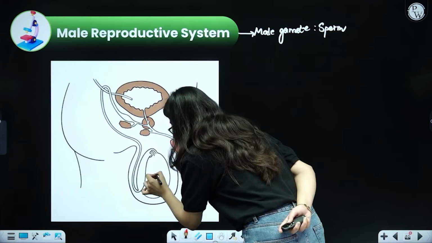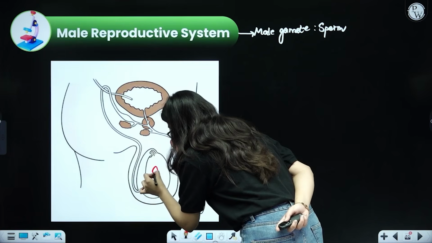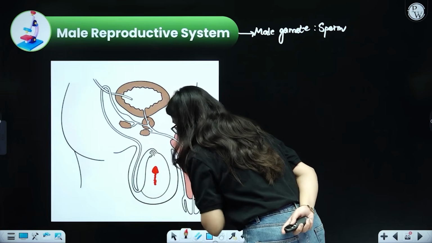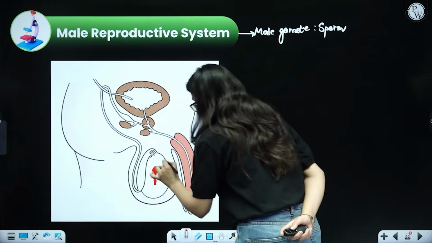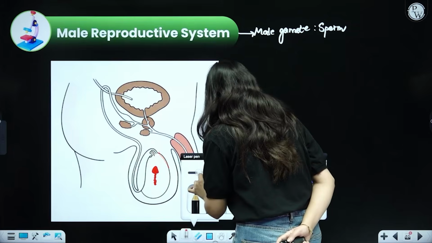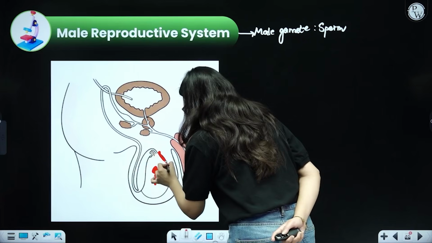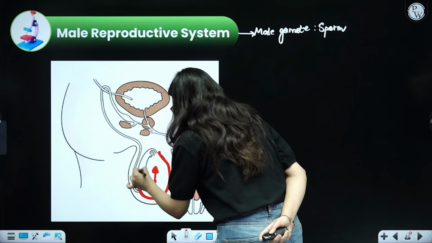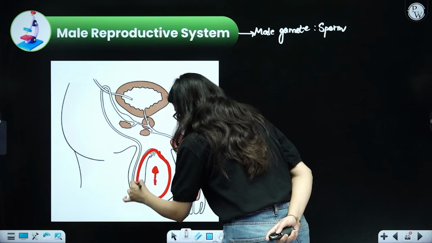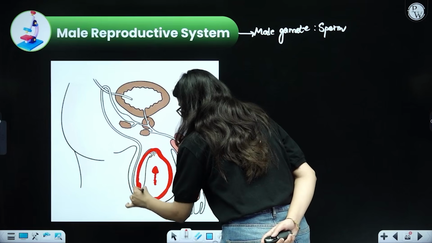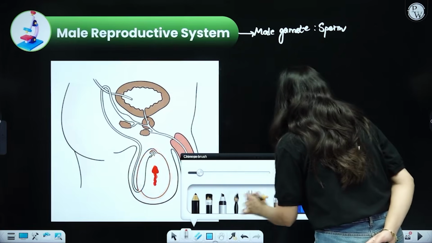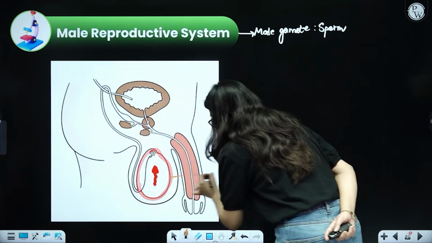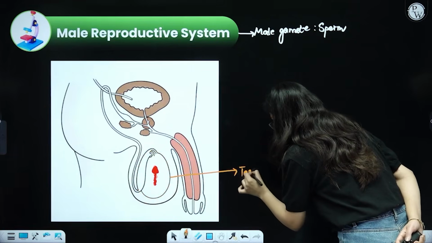So let us see over here a small sperm that I have drawn, and only one I have drawn, but there will be so many sperms. Okay, so beta, now look at this structure closely. The sperm formation is taking place inside this particular organ. This is called the testis, because over here the sperm is being formed. So I'm going to label this as testis.